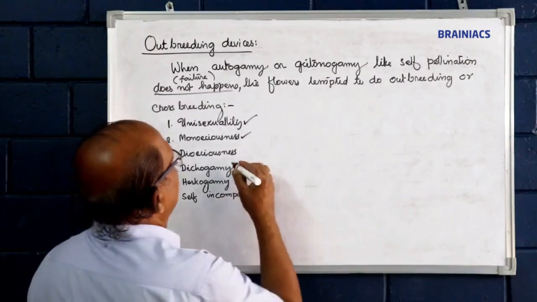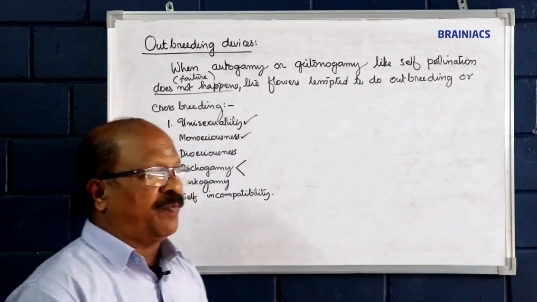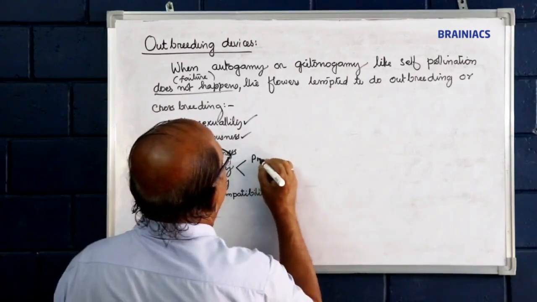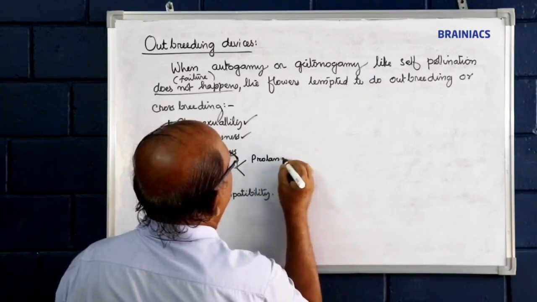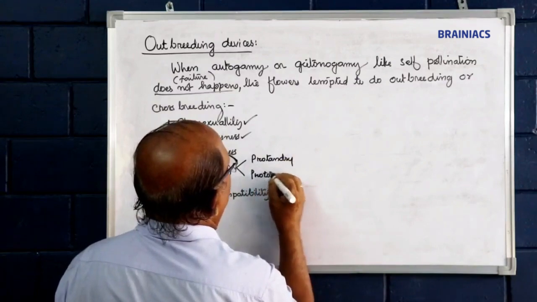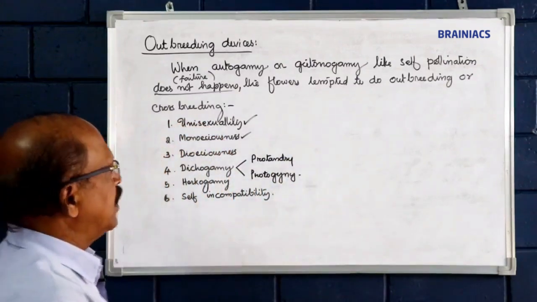Dichogamy. Here, the maturation of male and female parts of a flower differs, that is protandry and protogyny. Two conditions.